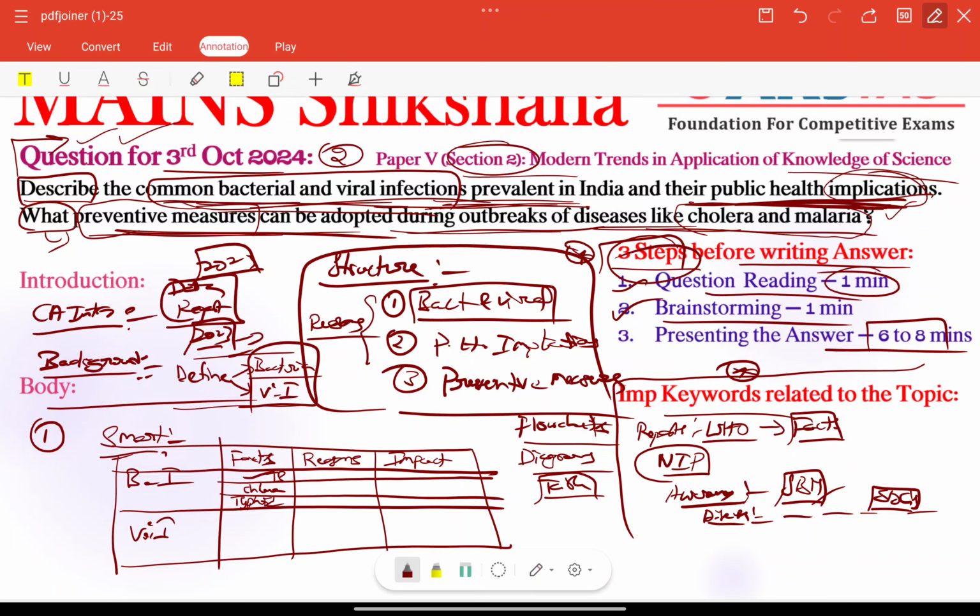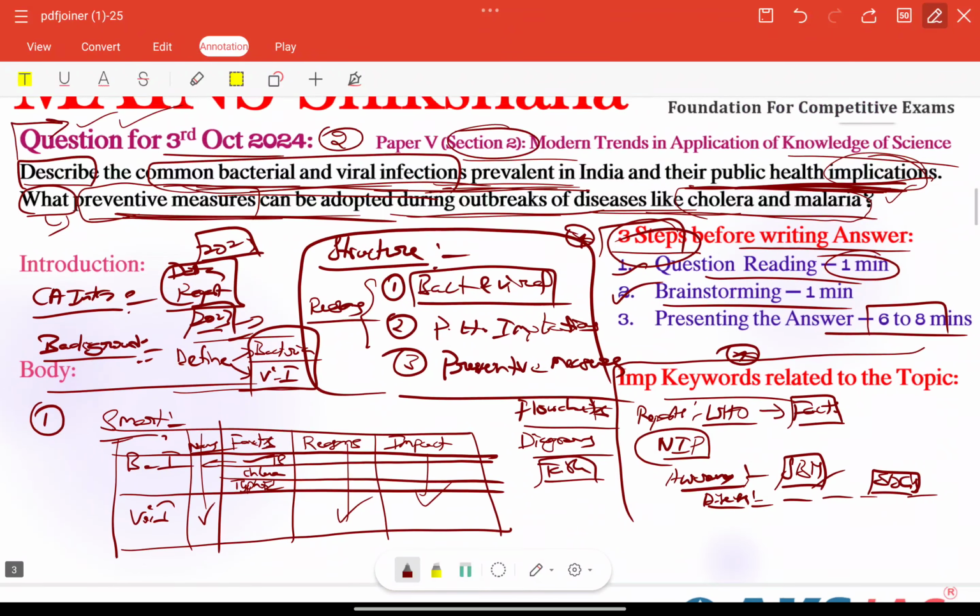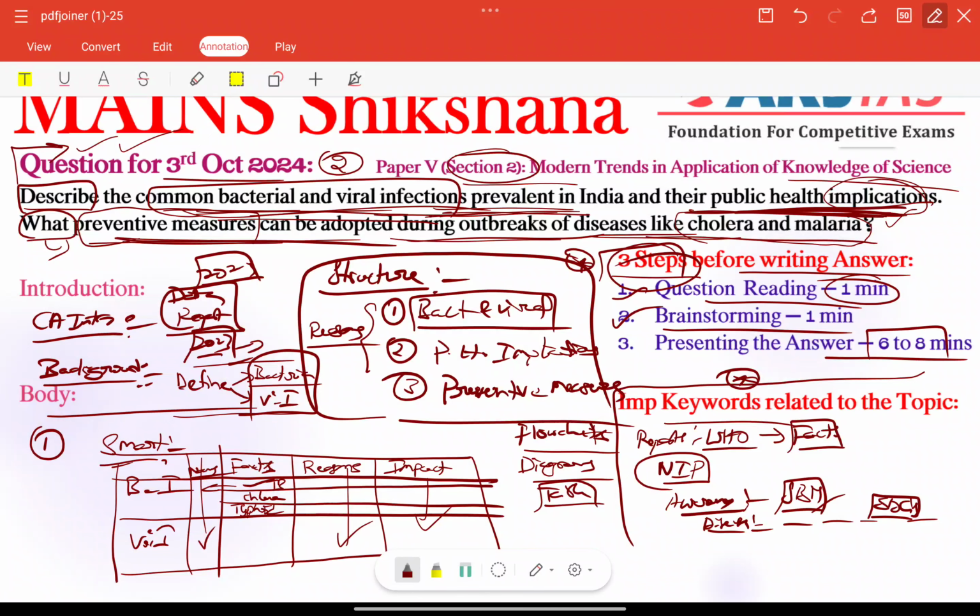These type of important facts we need to include here. Names of particular bacterial infections or viral infections, we can create some columns for names and also facts and also regions and also impact. This is a perfect outlook compared to other factual information or writing more content, right?